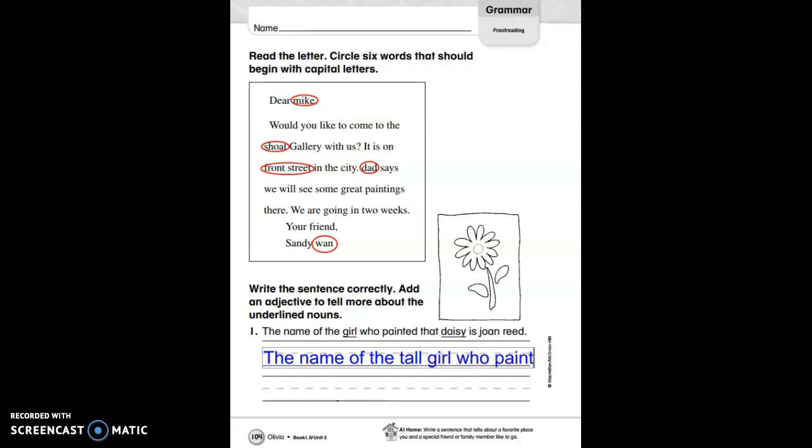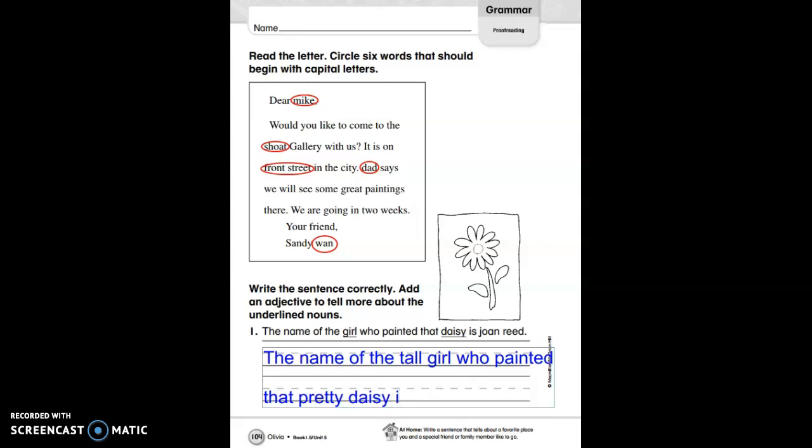who painted that. Now we need to describe daisy. How are you going to describe daisy? Use an adjective. I'm going to describe it as pretty. The name of the tall girl who painted that pretty